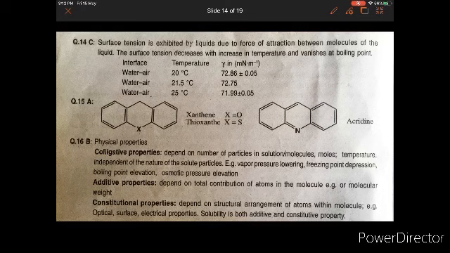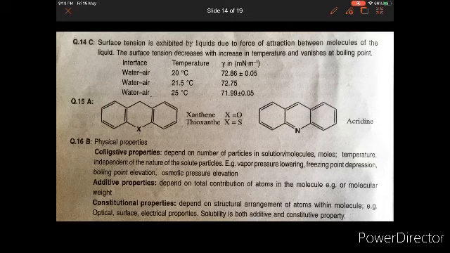They depend on the number of solute particles in the solution. And we have additive properties, which depend on the total contribution of atoms, for example molecular weight. So we call them additive properties.